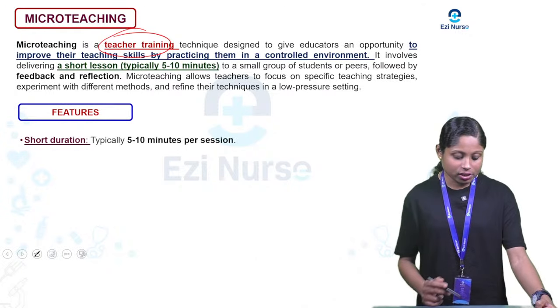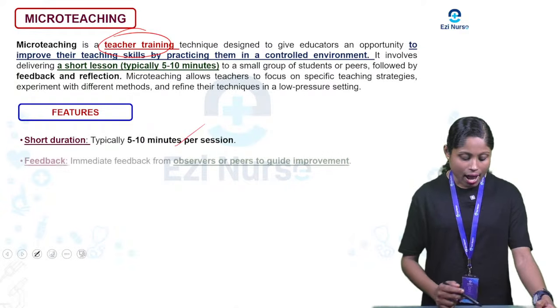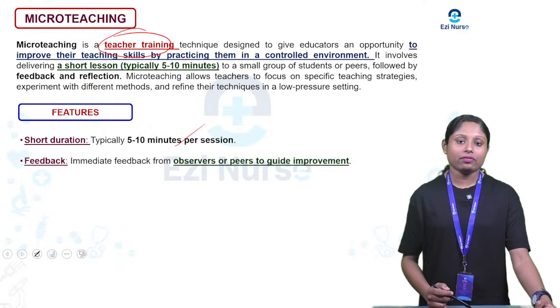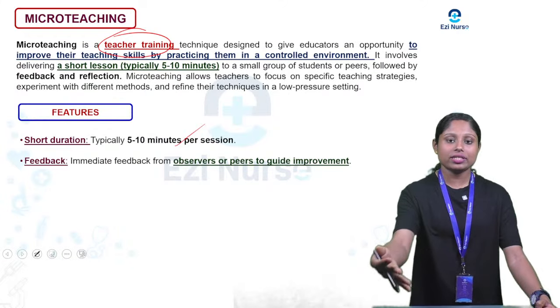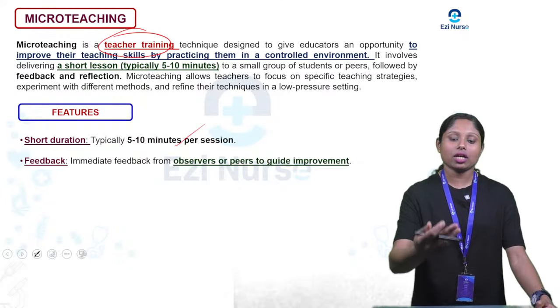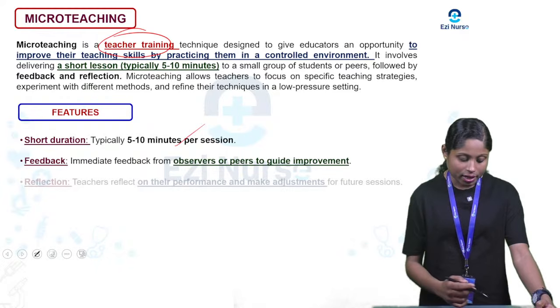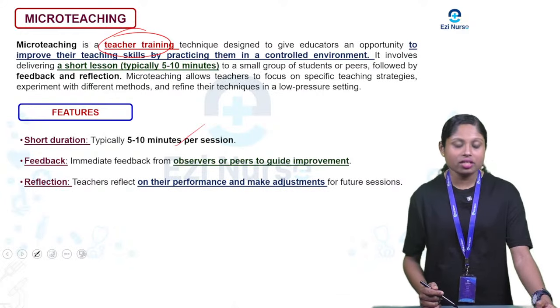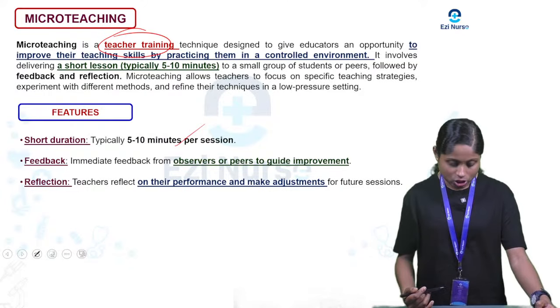So what are the features? Short duration, typically 5 to 10 minutes per session, and feedback. Immediate feedback will be given by the observers or peers to guide the teacher. Like the students are sitting, and after the class the teacher directly gets the feedback. It will help the teacher with improvement. Next is reflection. The teacher can reflect on their own performance and make adjustments in future sessions.